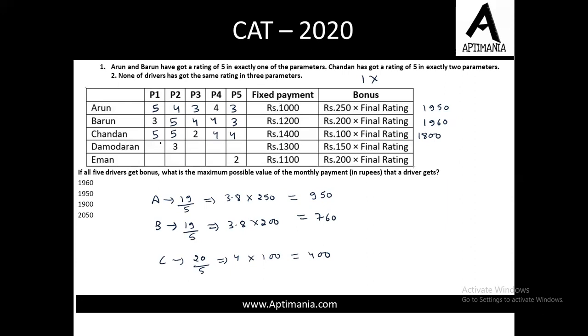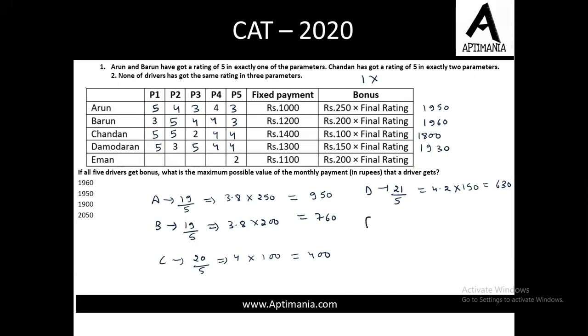For Damodaran, we can give two 5s and two 4s. So the total becomes 21. Average becomes 4.2. You need to multiply the average with 150. So this value comes out to be 630, I think, right? Now 630 is the bonus part and 1300 is the fixed part. So the total becomes 1930.